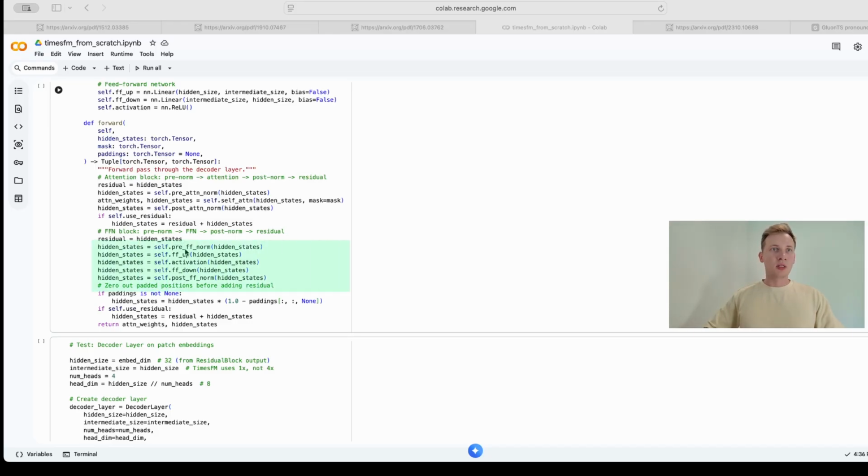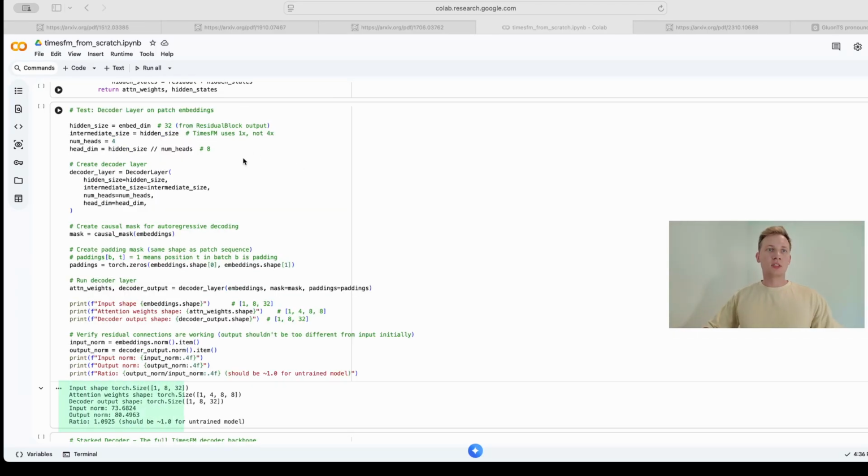We have a pre-normalization, we run it through the feed-forward up projection, then we go through the activation functions, then the feed-forward down projections, and then we have a post-normalization. Let's look at our simple test.